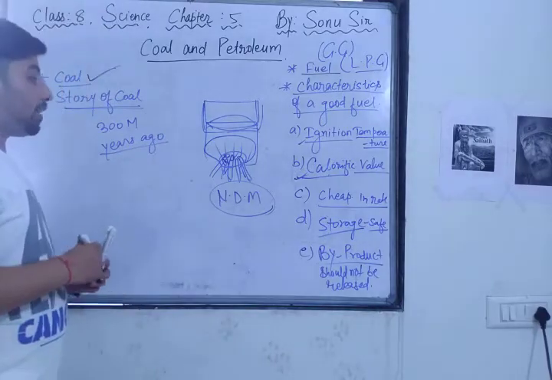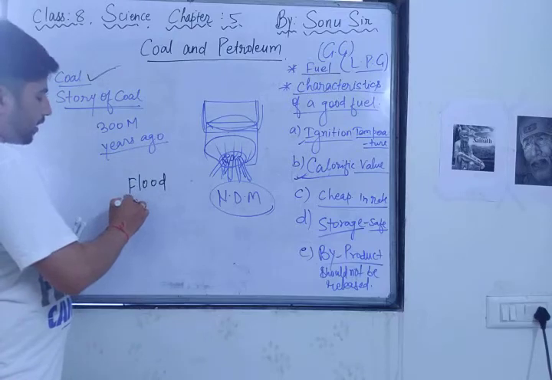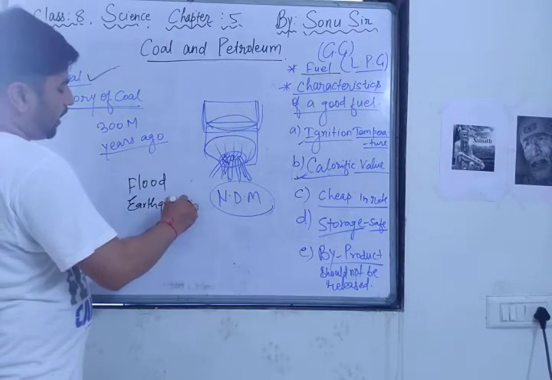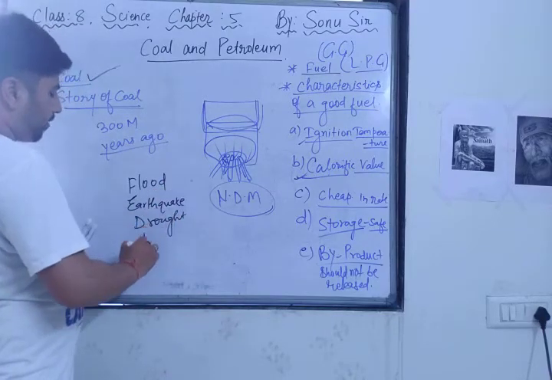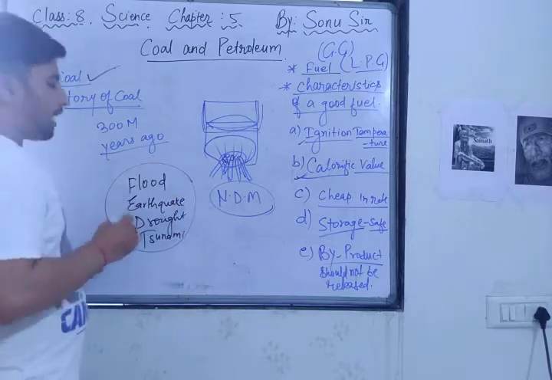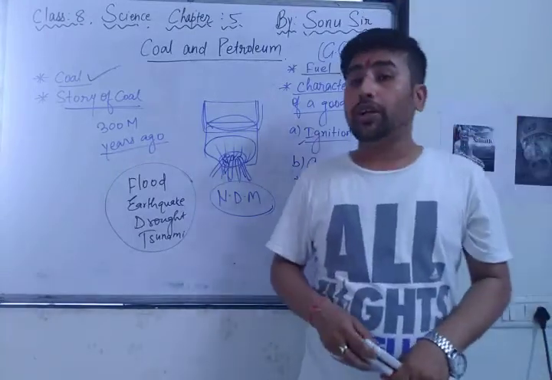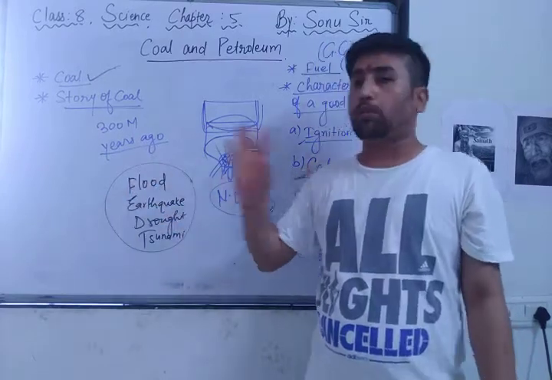Nowadays everything is different, but in the earlier days, flood, earthquake, drought, tsunami, these were all natural calamities. Because of these natural calamities, in the olden days, the trees were falling down. Just suppose about the flood.